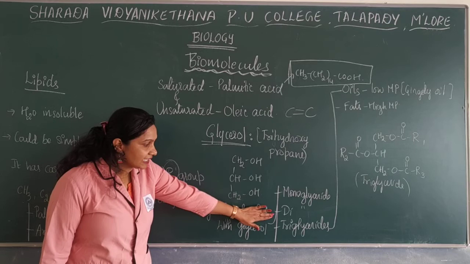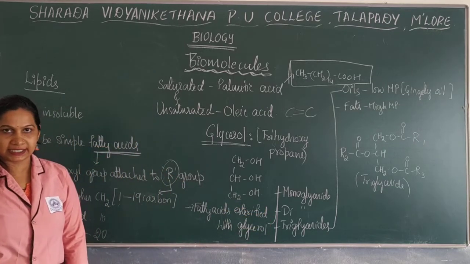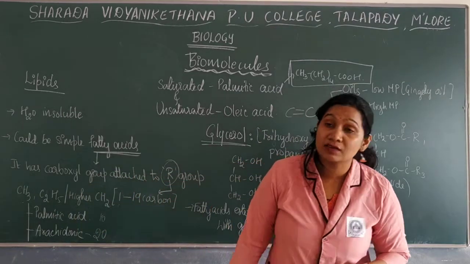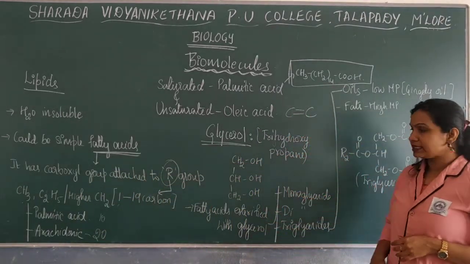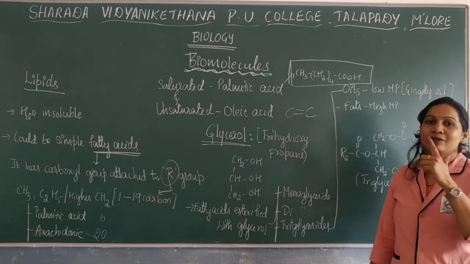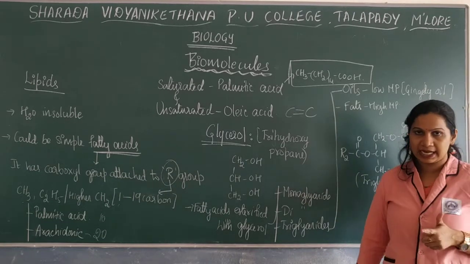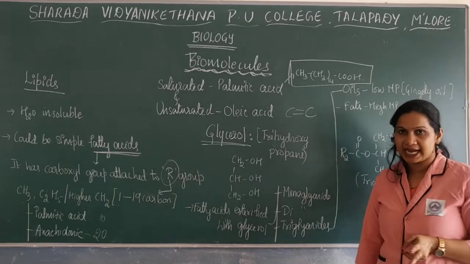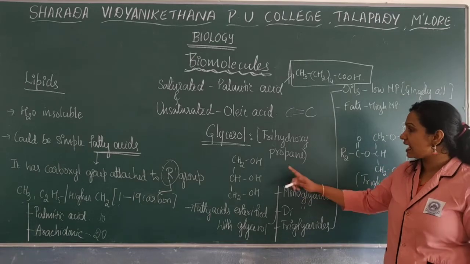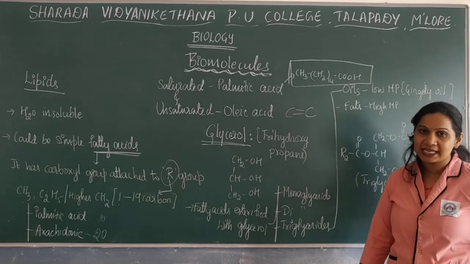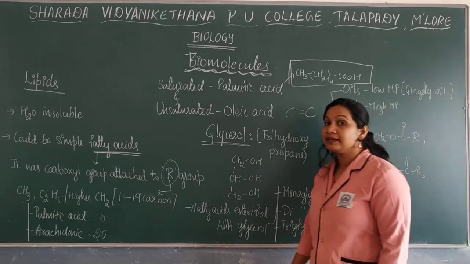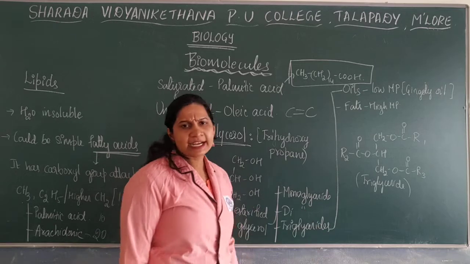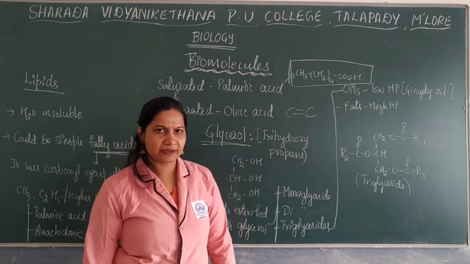They will form monoglycerides, diglycerides or triglycerides. Fatty acids esterified with glycerol form monoglyceride: one fatty acid and one glycerol forms a monoglyceride. Two fatty acids and one glycerol form a diglyceride. Three fatty acids and one glycerol form a triglyceride. Triglyceride is considered to be the complex one. These triglycerides are simply known as oils and fats.